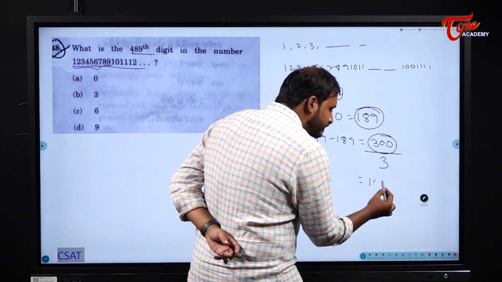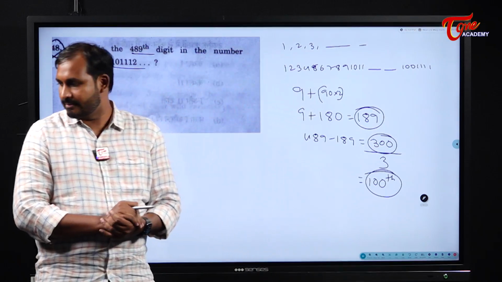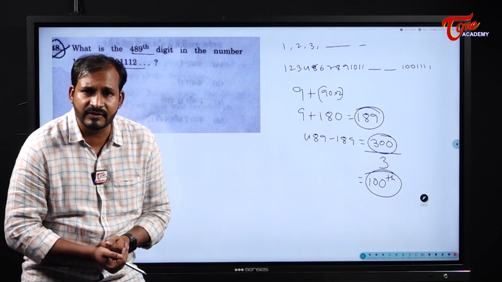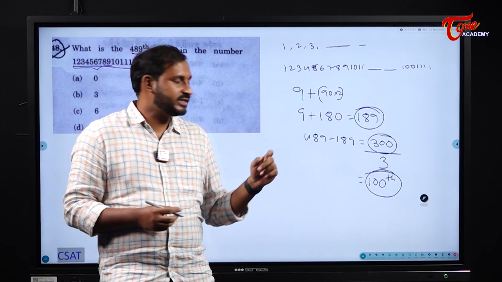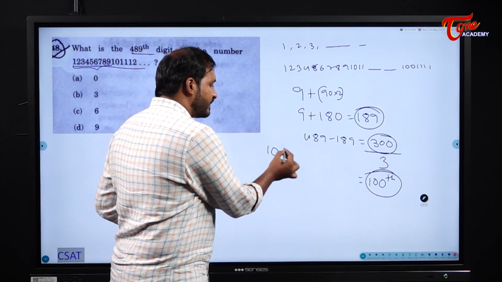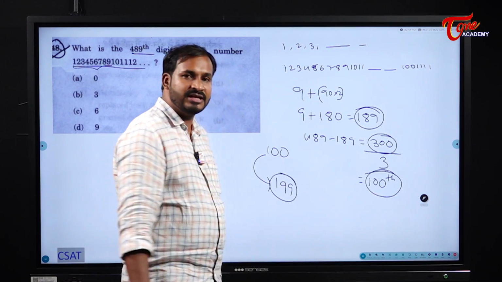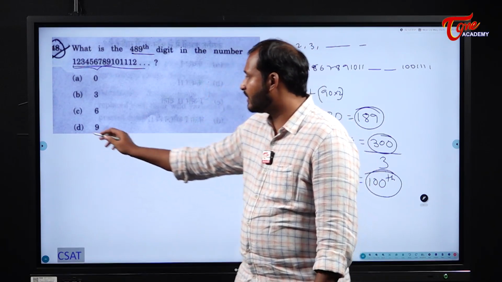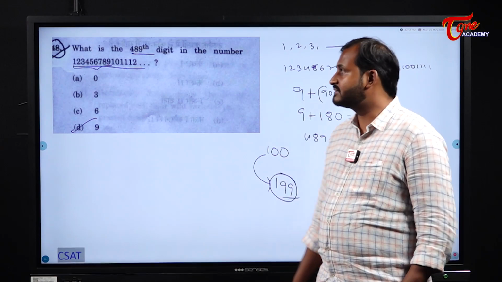We will use 100 3-digit numbers. So what is the 100th 3-digit number for us? The first 3-digit number is 100 and the 100th 3-digit number is 199. So what is its unit digit? 9. So our answer here becomes 9. Understood? Like this we are going to solve.